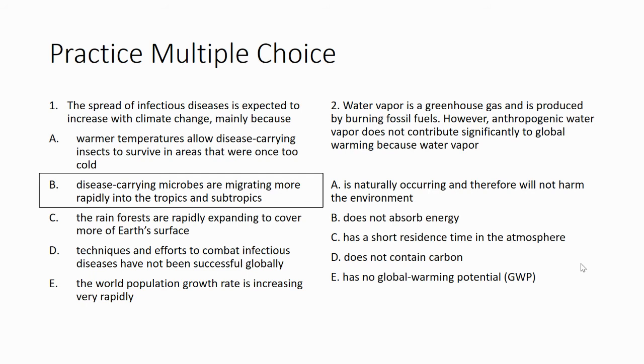And number two, water vapor is a greenhouse gas and is produced by burning fossil fuels. However, anthropogenic water vapor does not contribute significantly to global warming because water vapor has such a low global warming potential, it doesn't really pose a threat.